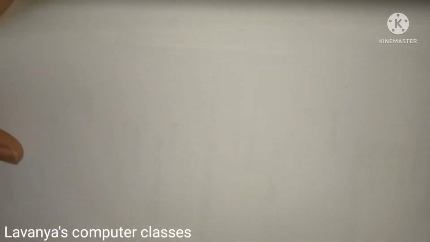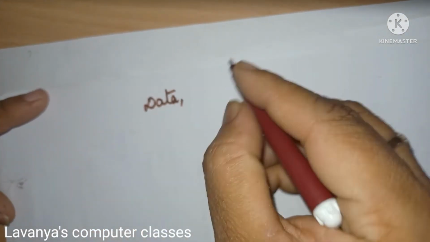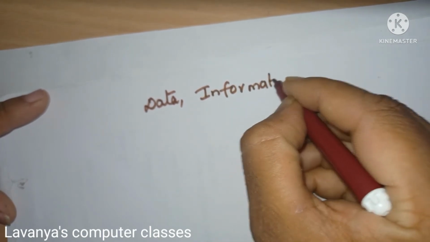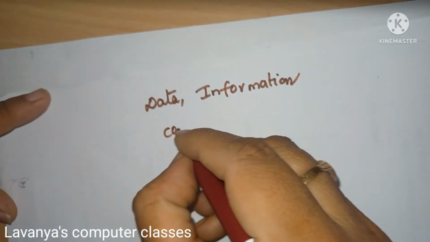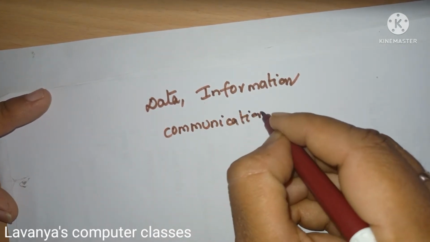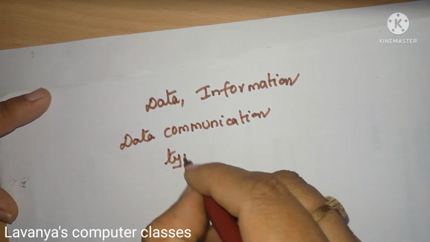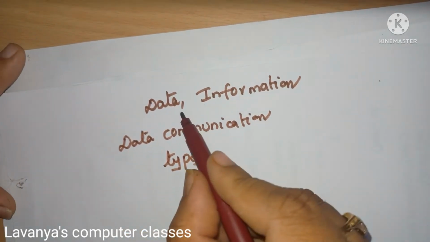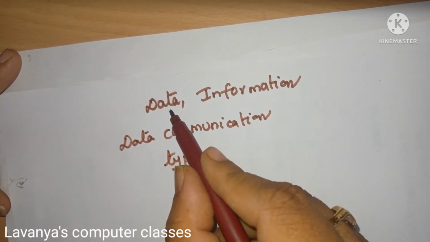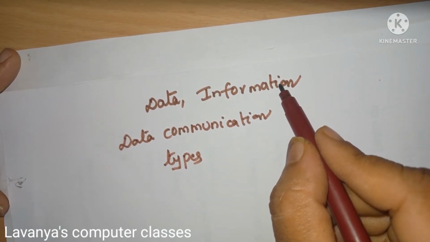So, now what we have learned is what is data, what is information, what is communication. Communication means data communication. And what are the types of data communication? Data means any raw fact. Information means data with meaning.